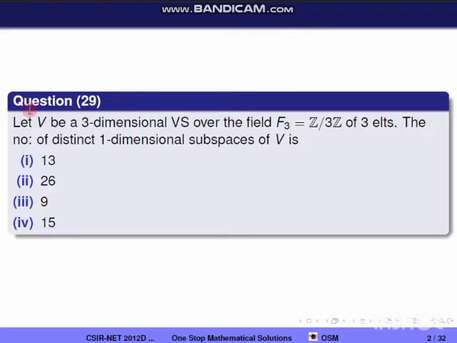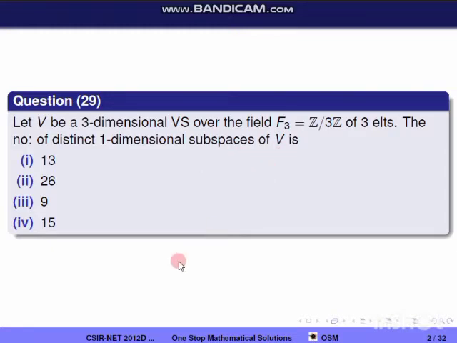First question, question 29. Let V be a three-dimensional vector space over the field F3, which is Z by 3Z, of 3 elements. The number of distinct one-dimensional subspaces of V is. So we are given a field F3 here and V is a three-dimensional vector space over F3. Then we have to find how many one-dimensional subspaces there are for V.